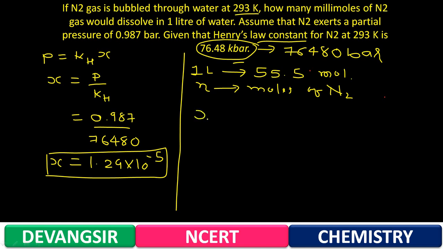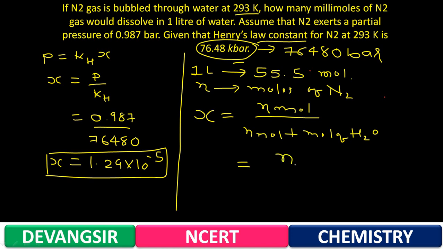The formula: taking one component, n moles of nitrogen upon n moles plus moles of water. Now n mole is what we have to find.